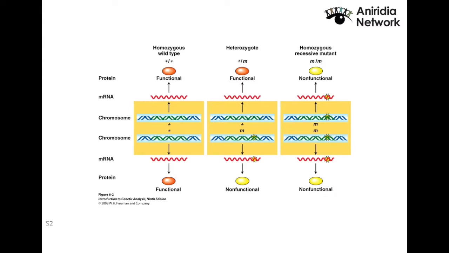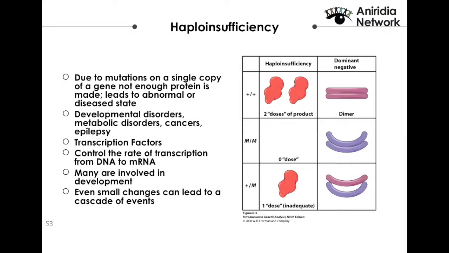And if you have a mutation in both copies, then you have a homozygous mutant phenotype where there is a chance that you don't have any protein made at all. Aniridia falls in the middle category, where you have a mutation in only one single copy of your gene, the other copy works as intended. And if you are a heterozygote, if you have a mutation in one of your single copies, it means that you don't make enough protein. If that loss of protein concentration leads to an abnormal or diseased state, it's called haploinsufficiency, which essentially means not enough.